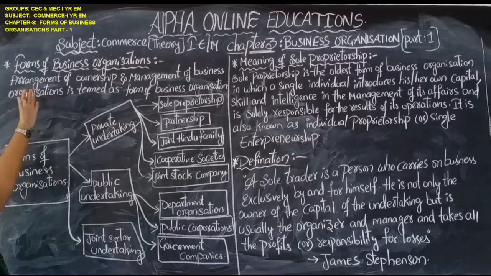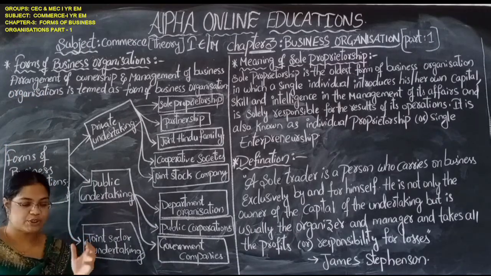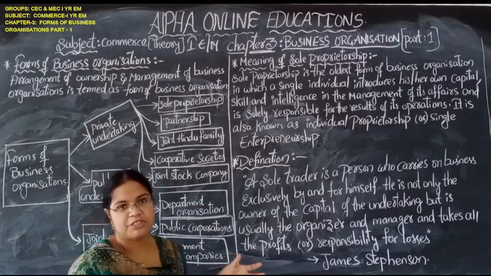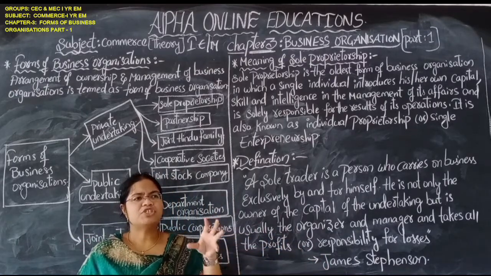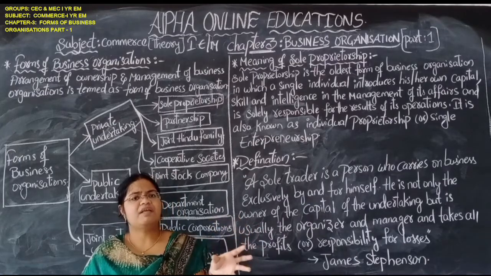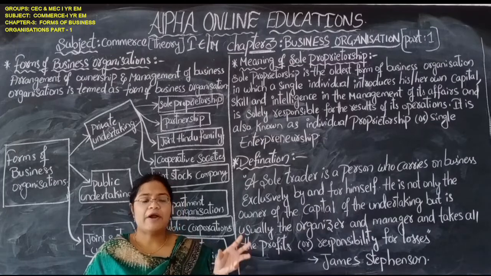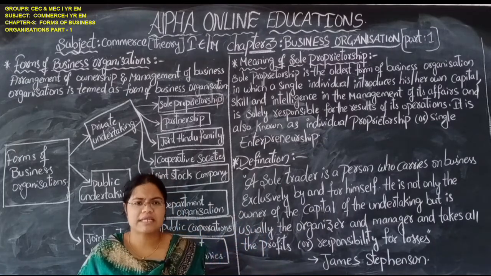So, forms of business organization. We know business means it should be a regular, continuous activity which has profit as the main aim, the main motive of the business. Business also means buying and selling of goods or services.